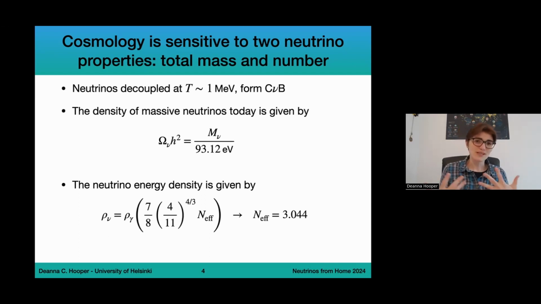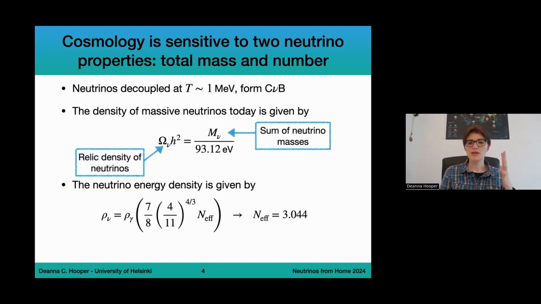So neutrinos really are still abundant. Ideally, someday we will actually measure this cosmic neutrino background, but that is something that is still quite far away from where we are right now. So the density of massive neutrinos today is very much related to the sum of total neutrino masses.